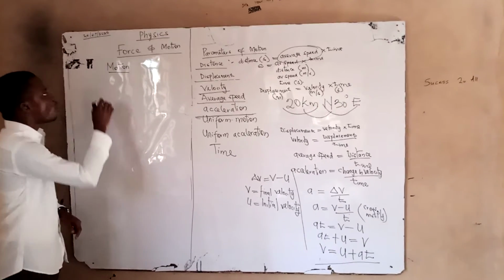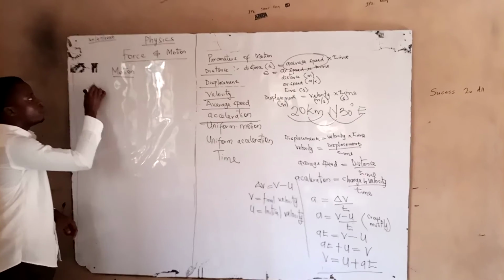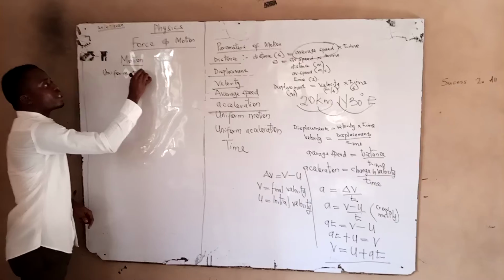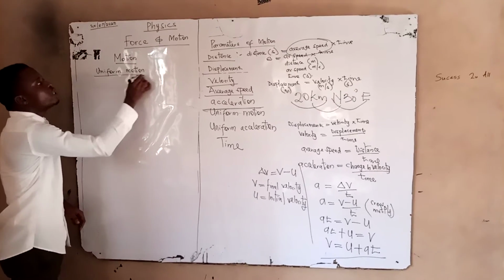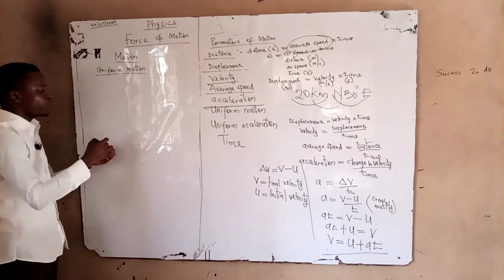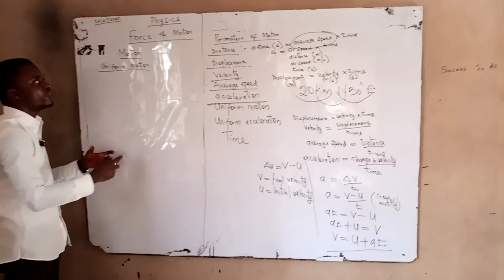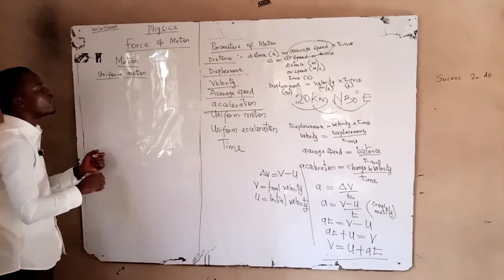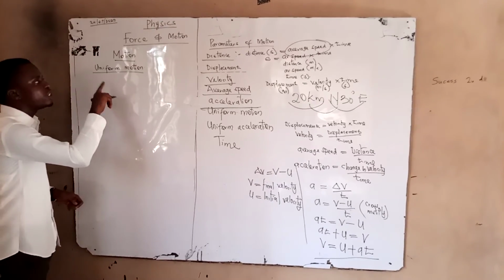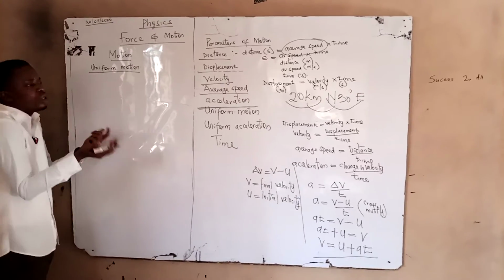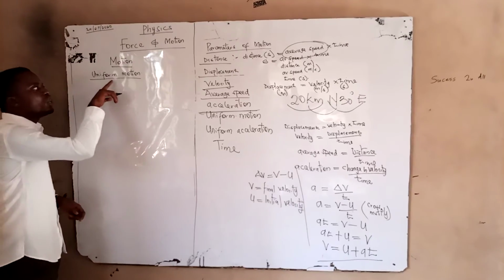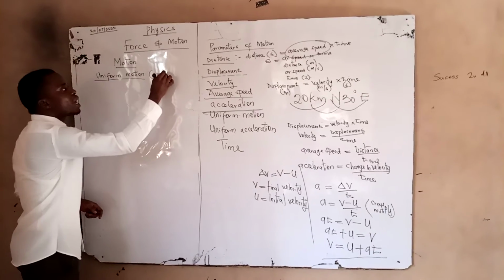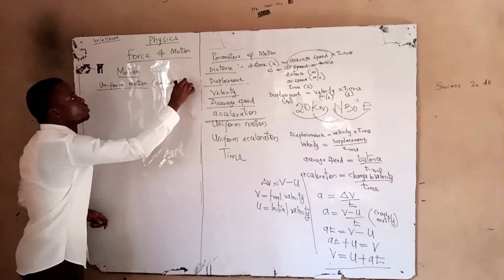Let us sketch the graph of a uniform motion. Look up here for a moment. Uniform motion. If we look at the word uniform, uniform means constant, not changing, the same motion. We're simply talking about the speed, because if the speed is zero, the object will not move. So uniform motion here is talking about a constant speed motion.